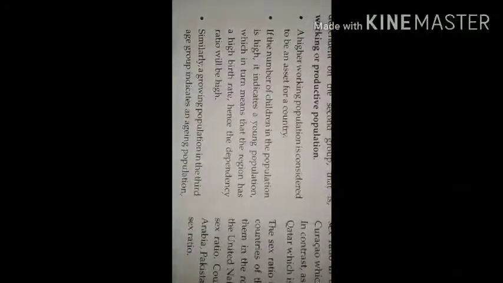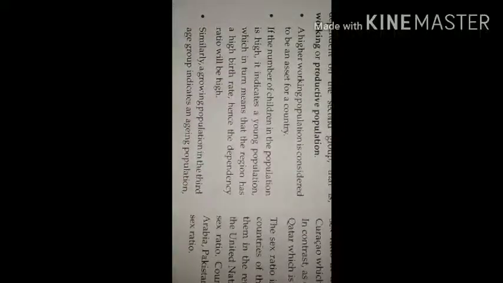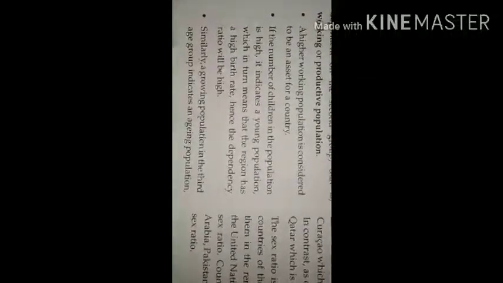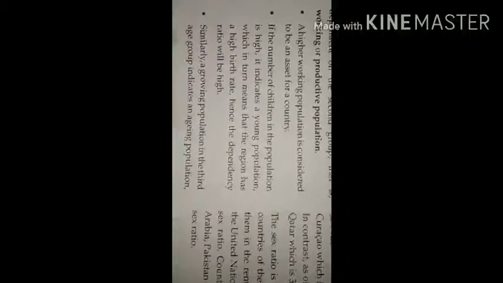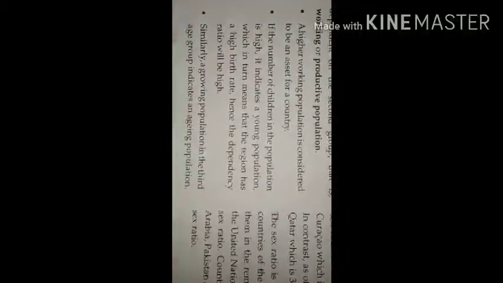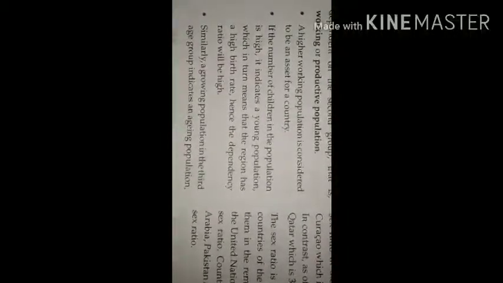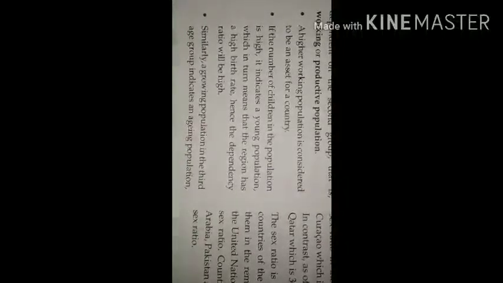But if the number of children in the population is higher, it shows a young population, but children are not working, so they are dependent. It also shows that there is a high birth rate, more newborns, and that is why the dependency ratio also increases.